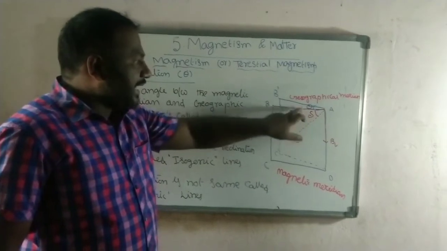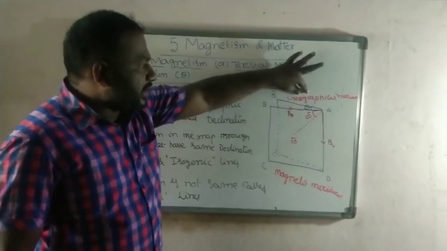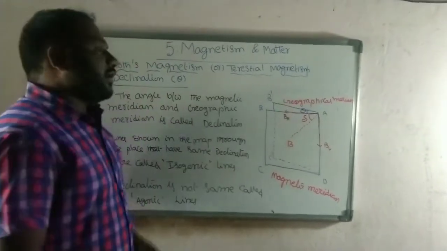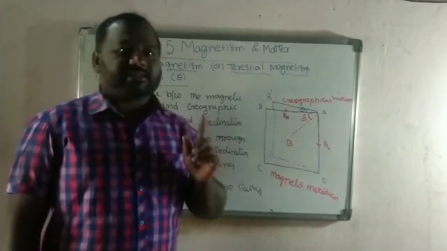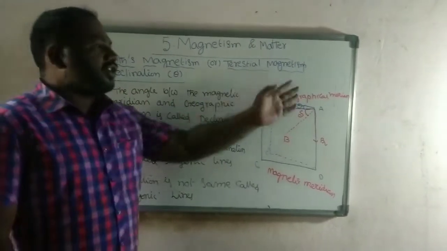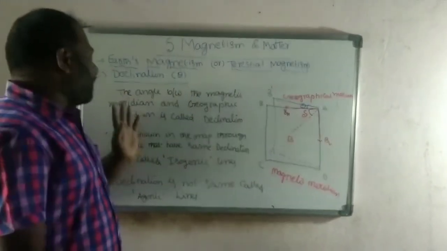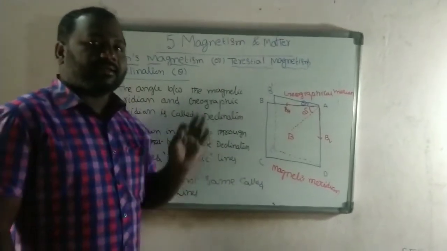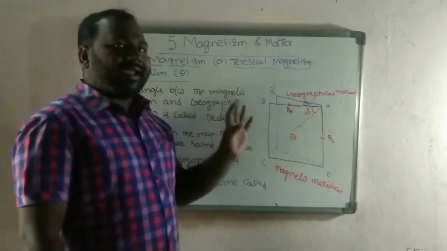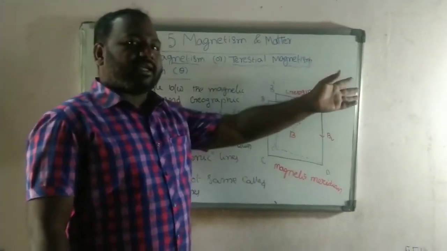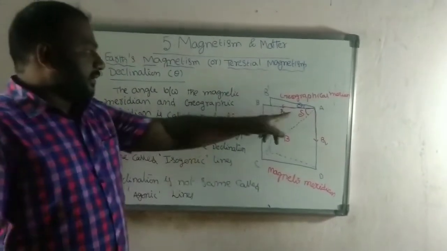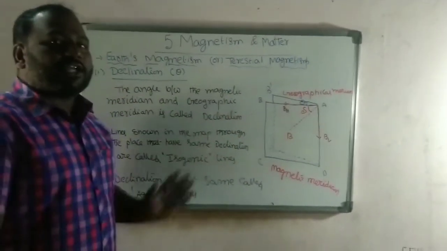Theta is the angle between the geographical meridian and magnetic meridian. So declination can be defined as the angle between the magnetic meridian and geographical meridian. Remember, important definitions. Declination is the angle between geographical meridian and magnetic meridian, and here theta varies from place to place.